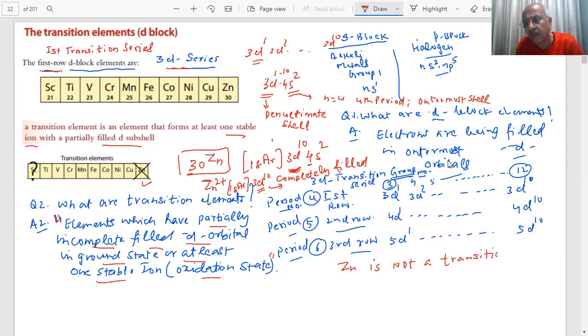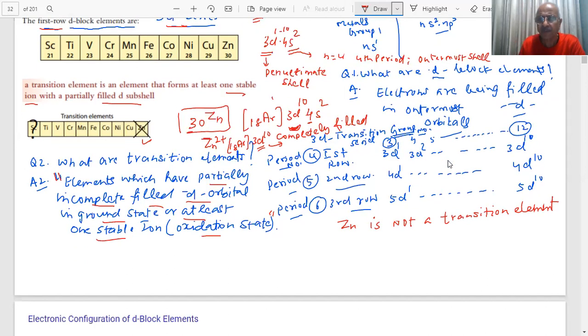Important question. This was asked in the paper. Why? Why is zinc not a transition element? What is your answer, student? Because Zn or Zn2+, they have 3d10 configuration, student. Their d subshell is completely filled.